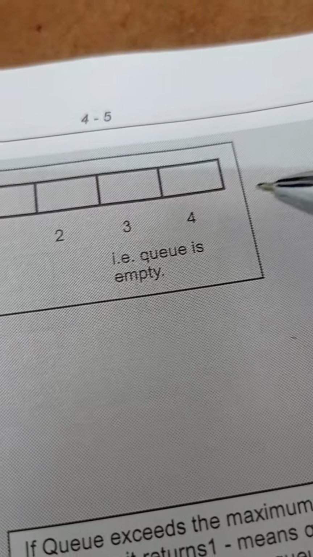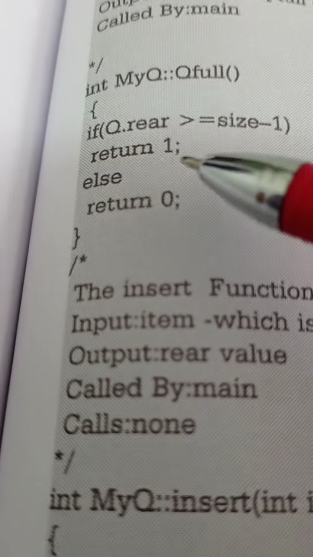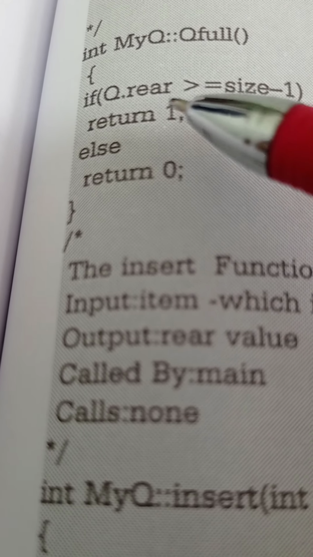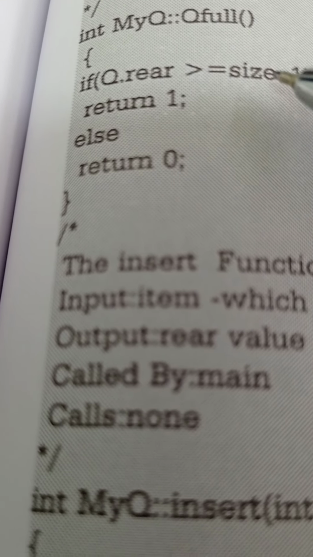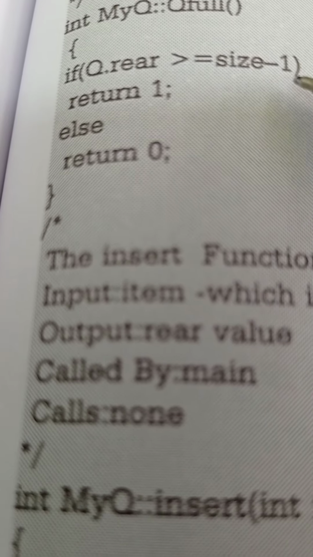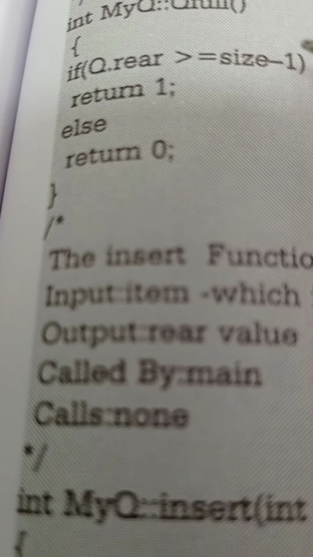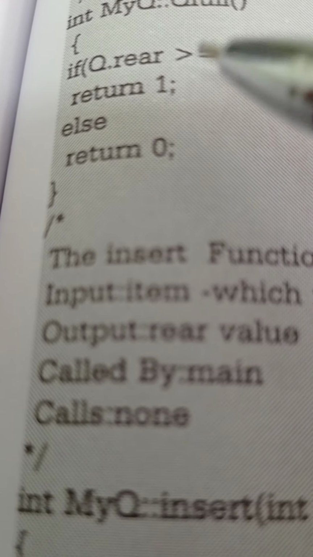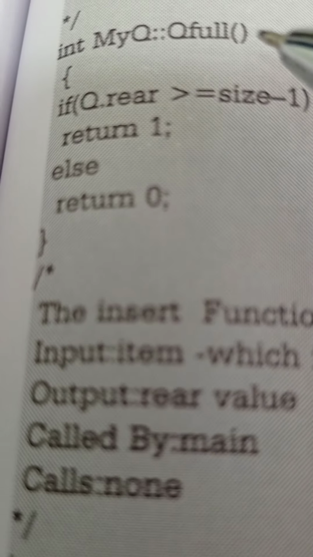When it is at this point, there is no memory location left to insert the data. At that time, if this rear pointer comes here, it is pointing to 4. If it is pointing to 4, is qrear 4 or greater than 4? 4 is equal to 4. Yes. Why? Because the maximum size of the queue is 5, and 5 minus 1 is 4. 4 is equal to 4. Yes. Therefore, return 1. Return 1 means the queue is full.